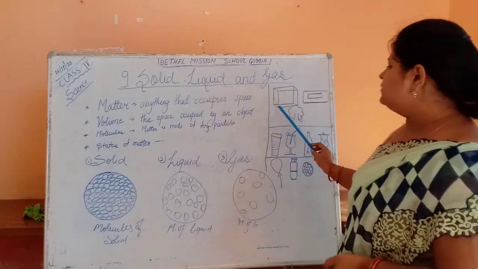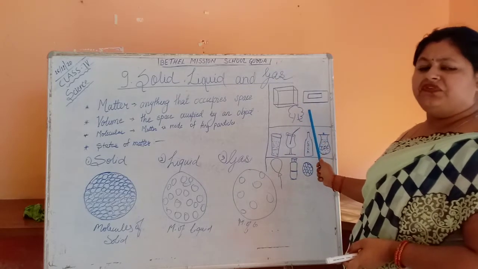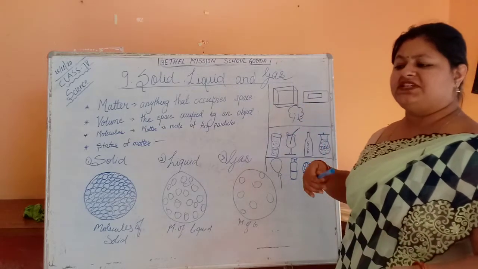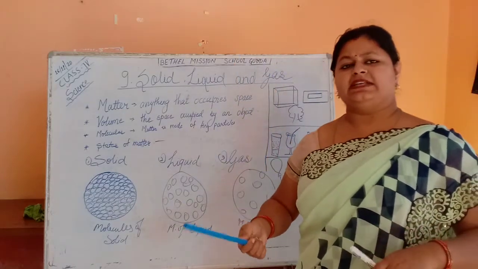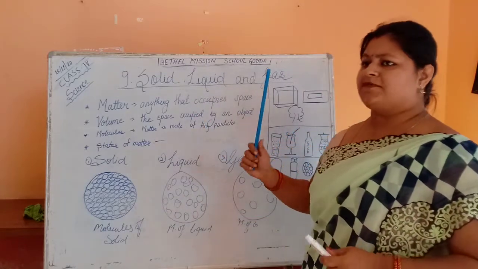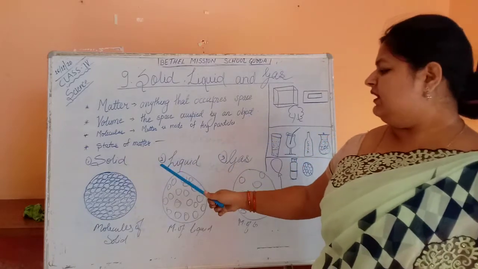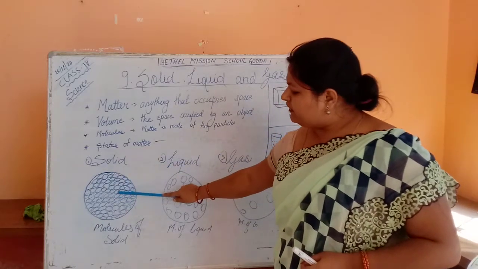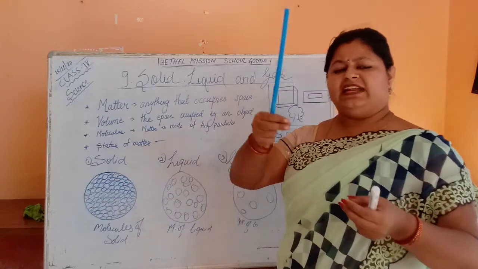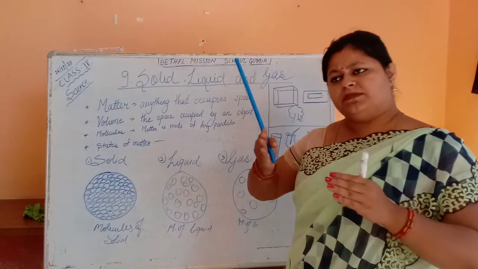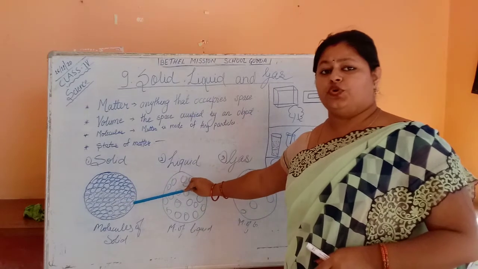You can see here some pictures of solids. You can see the box, bricks, flower, trees, chairs, desks, benches. All around you are fans, walls, bricks. These all are termed as solids. The molecules of solid materials are closely packed. Between two molecules there is no space. That's why the molecules of solids are very tightly packed, side by side, and that's why it is known as closely packed.